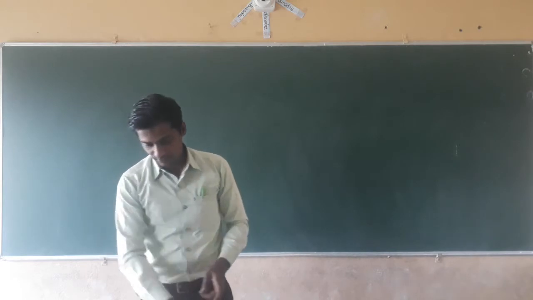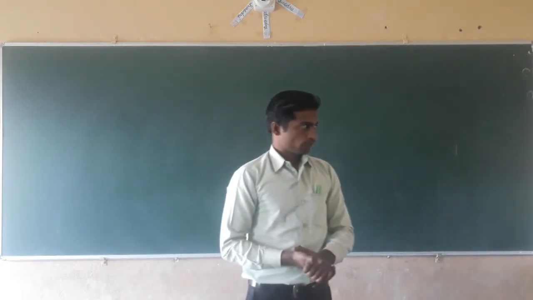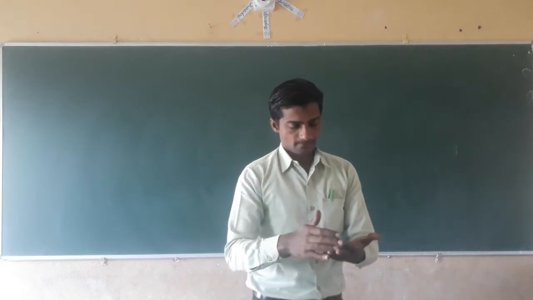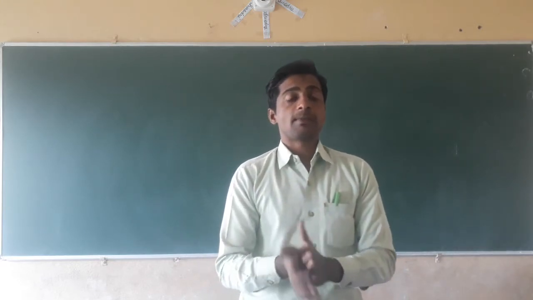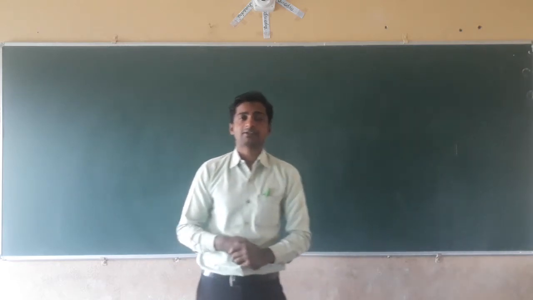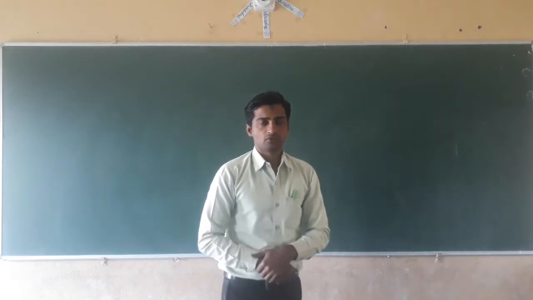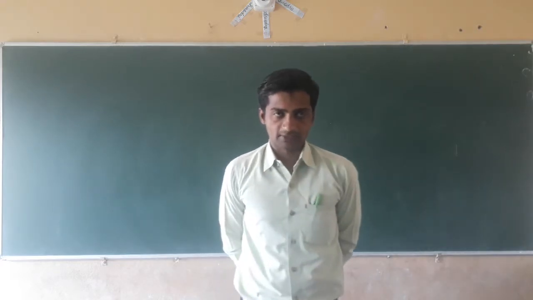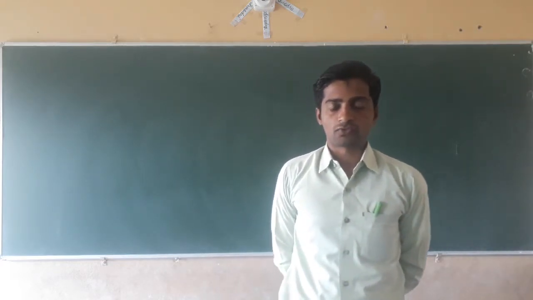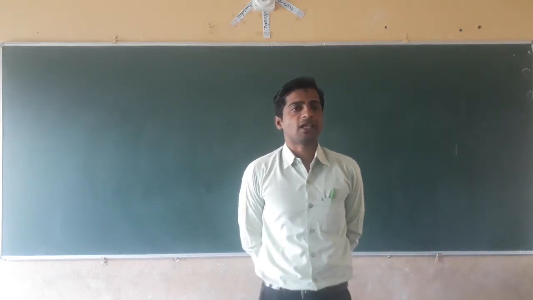Dear students, in the previous class we have studied the chemical symbols of the elements, where we have studied four rules. We have to give the symbols by four rules. The first one: we have to give by capital letters.